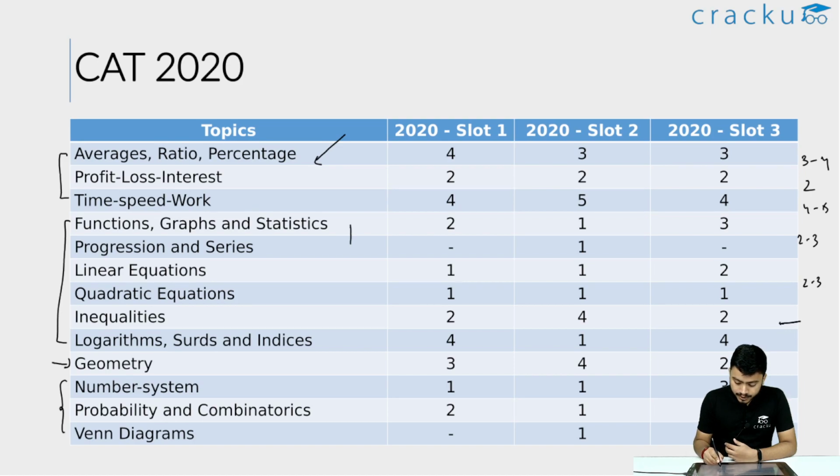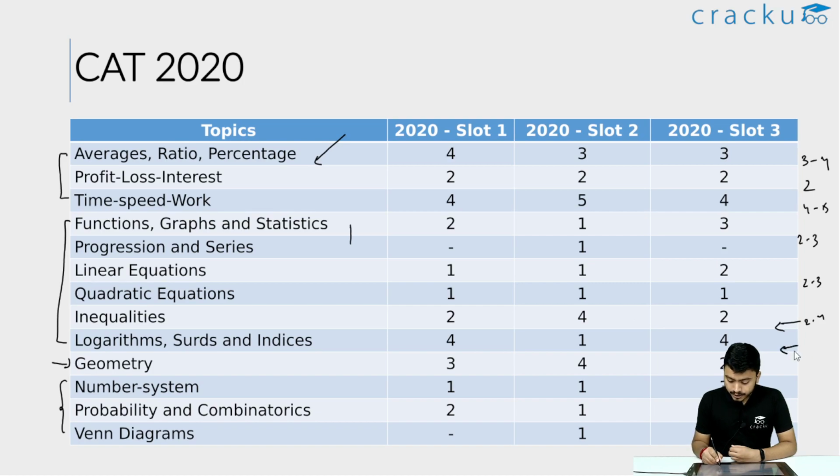Inequality is a very important topic. People often tend to ignore this topic because it is not one of the very simple topics, but you shouldn't completely ignore this topic because inequality gives you as many as 2 to 4 questions in a slot. And this is in a paper where there are only 26 questions in the quant section.